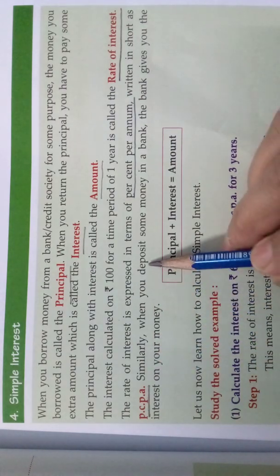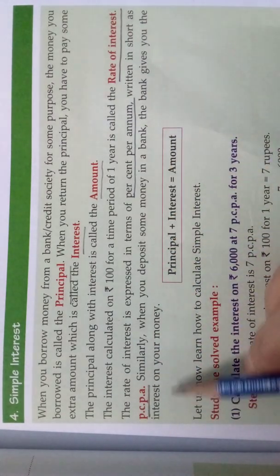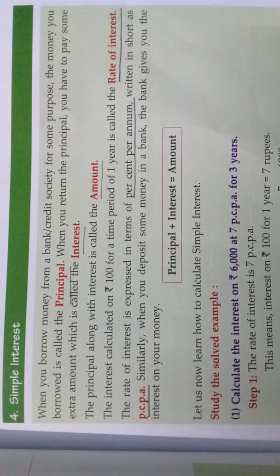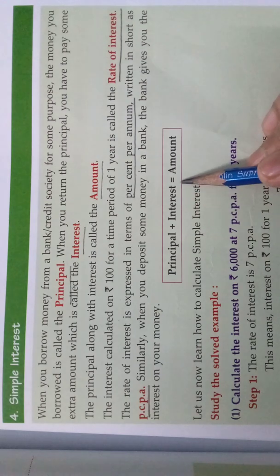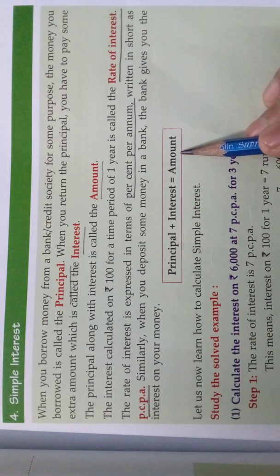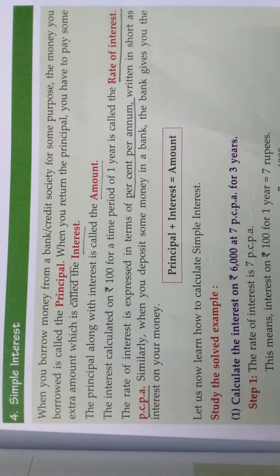Similarly, when you deposit some money in a bank, the bank gives you interest on your money. If you are afraid of keeping the money in your home, you can keep it in the bank. They will use the money for their purposes and they will give you interest. When you want the money back, they will return you the amount with some extra money, that is the interest. So you can get money by depositing the amount in the bank also. So you know, principal plus interest is amount.